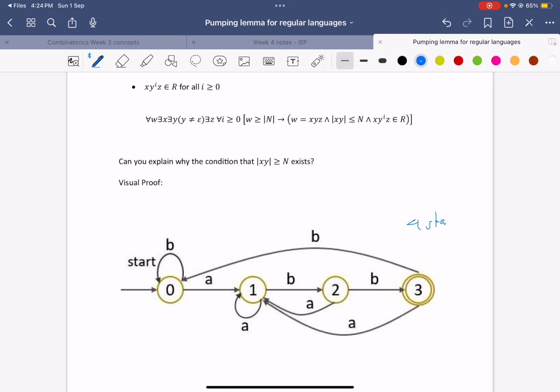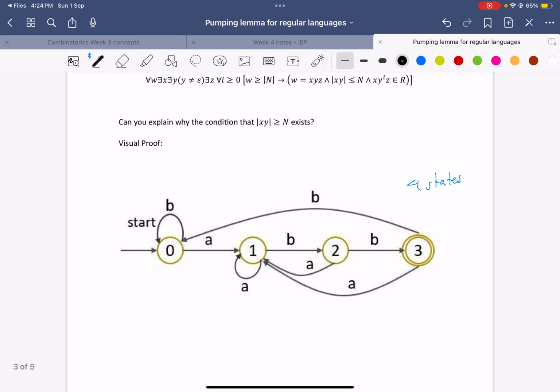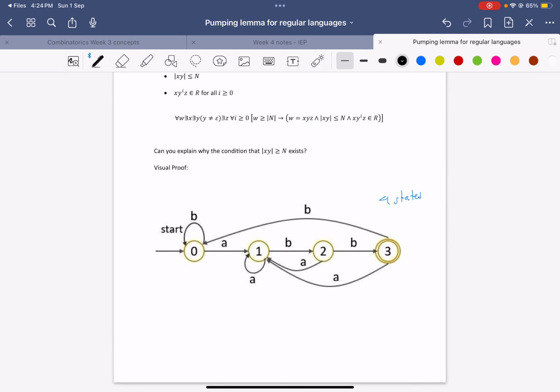If you pick any word in this language that has more than 4 letters, I'm going to pick one quickly. Let's say A, B, B, A, B, B. Right? So this is a word that belongs to the language.